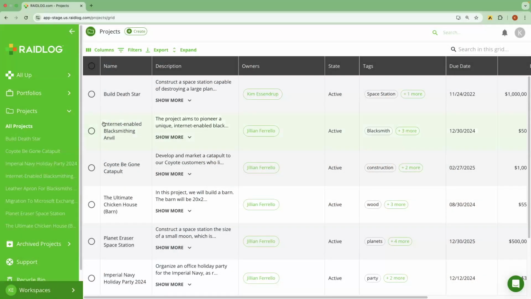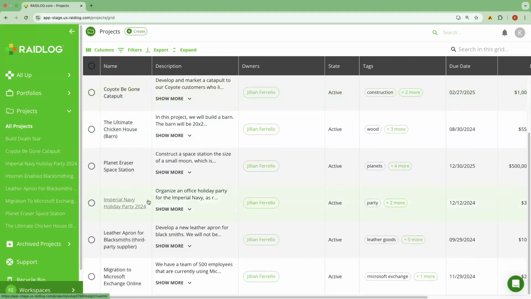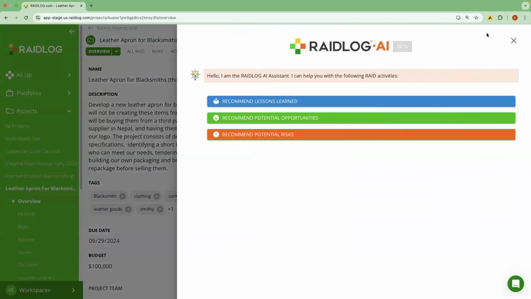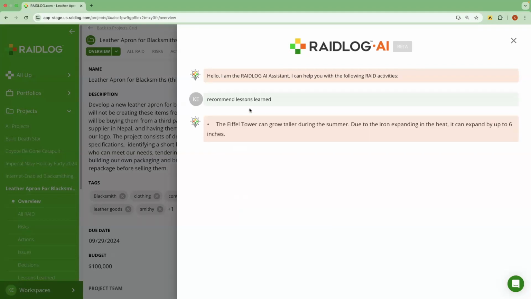Here I'm in raidlog.com and I'm going to go to my list of projects. And let's see, I've got a new project here where we are developing a new product. It's a leather apron for blacksmiths. And what I'll do is click on our button here to utilize RAIDLOG's AI, and I'm going to ask the AI to recommend lessons learned.